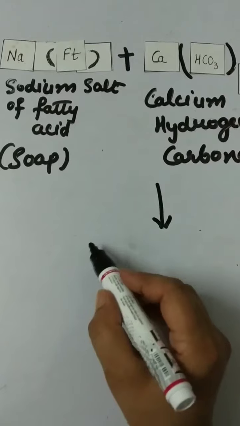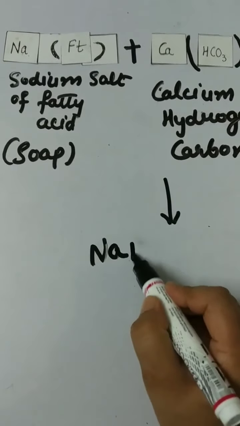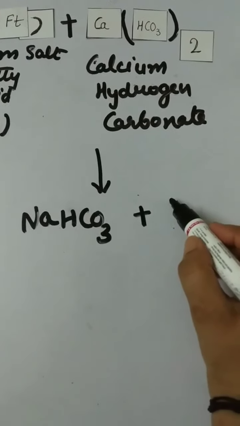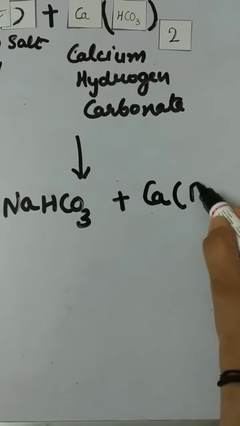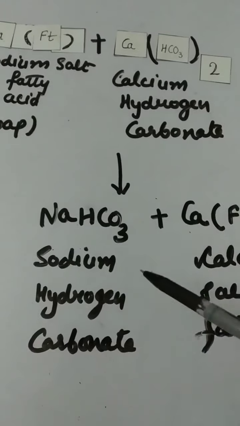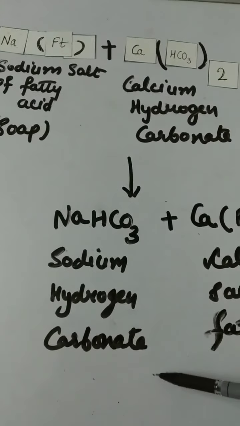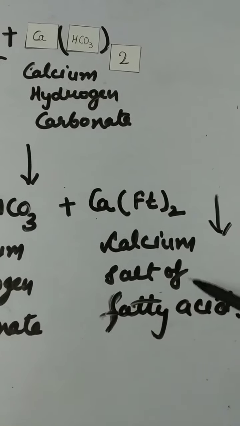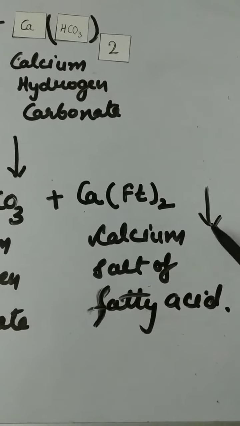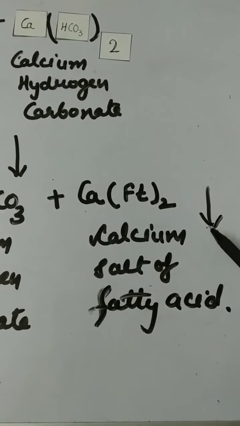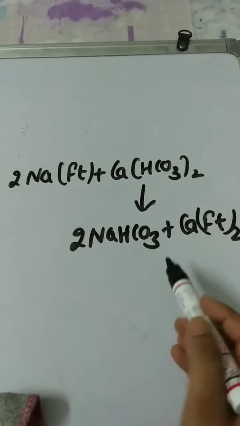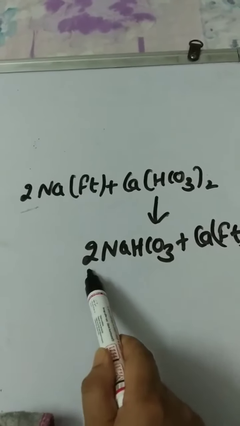The products will be sodium hydrogen carbonate and calcium salt of fatty acid in precipitate form. The downward arrow indicates the precipitate form of the salt. This reaction is given in the book also. And how to balance? See,